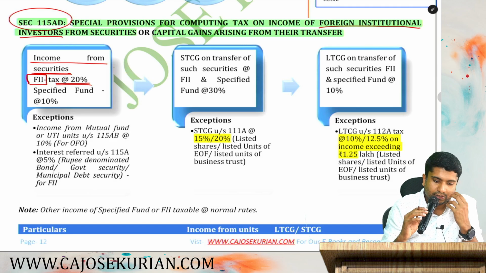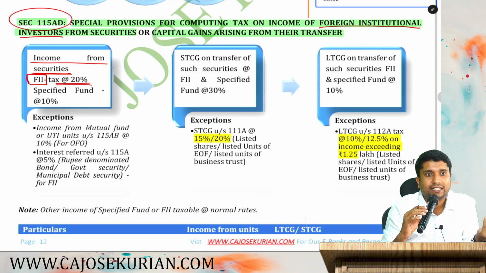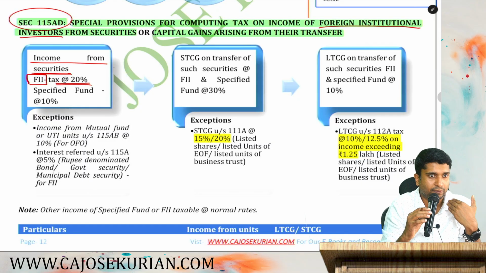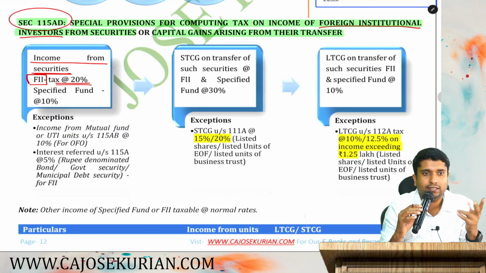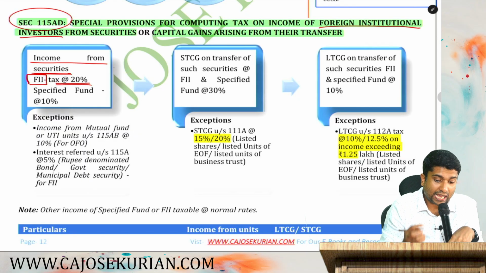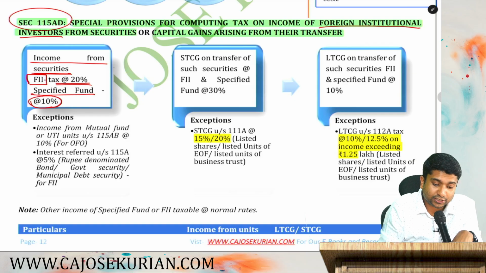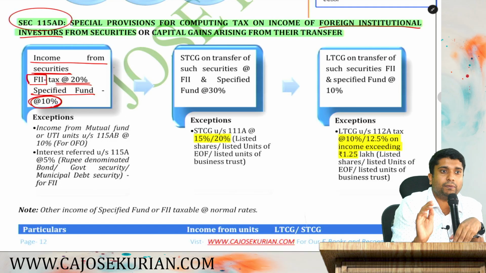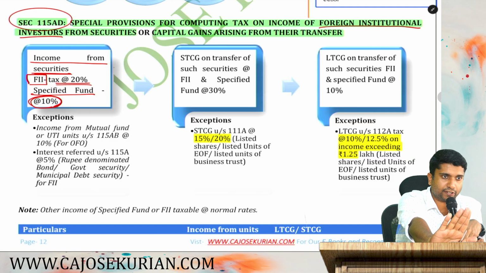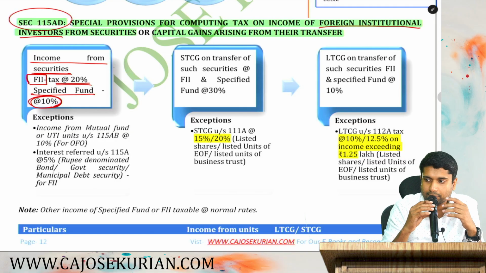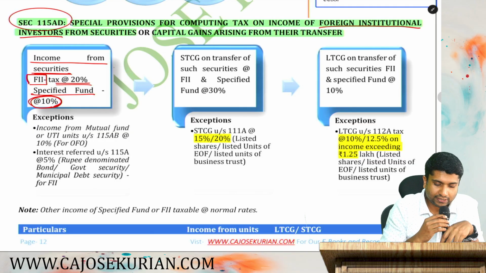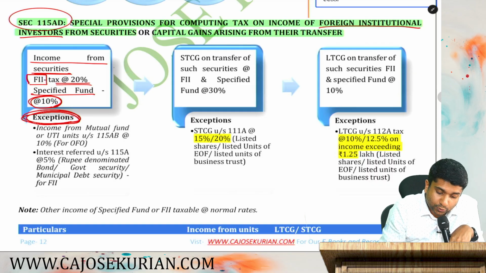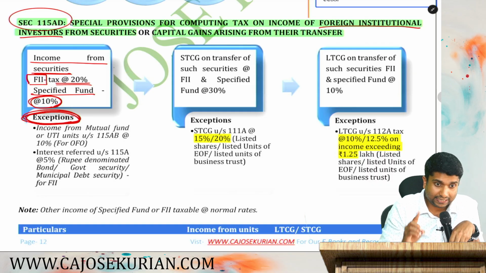Very simple. If you are an FII having income from securities, security means shares, debentures, whatever it is. Whatever income you have from security shall be taxable at 20% rate of tax. And for a specified fund, the rate of tax is only 10%. If you are a specified fund, income from securities will be taxable only at 10% rate of tax. Are you with me? Is that point clear? Moving on. There are certain exceptions to this point. What are the exceptions? Listen.